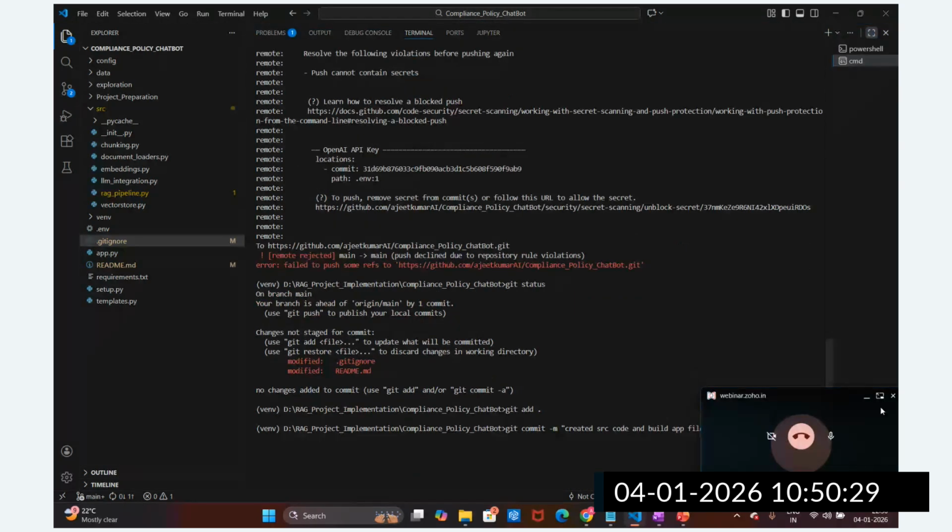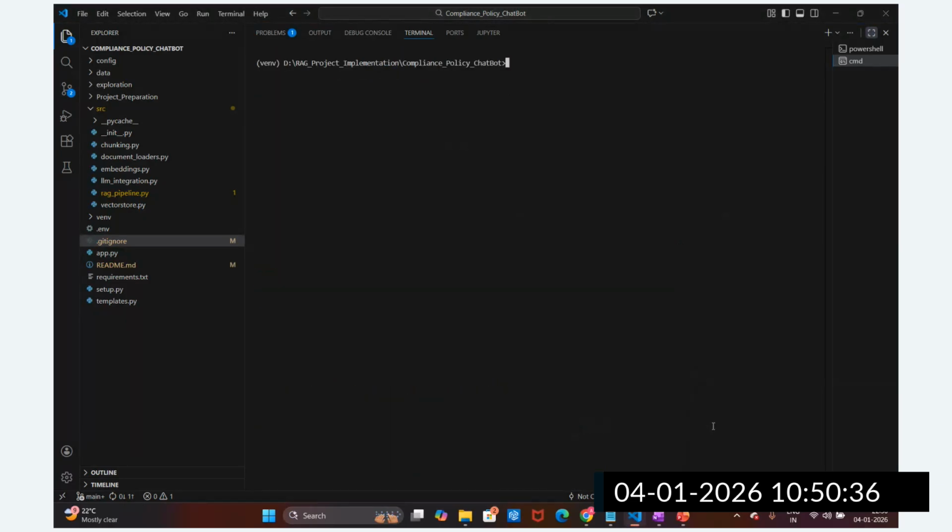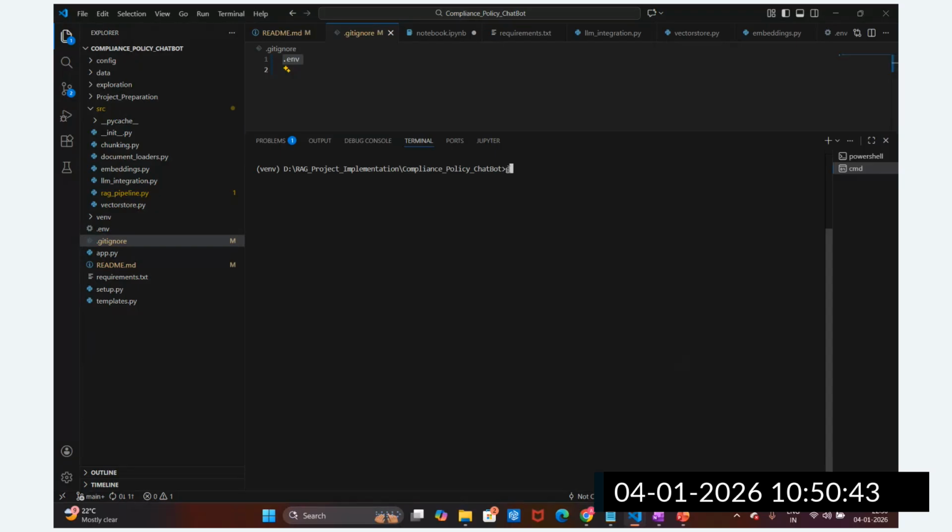Okay, just one second. I'm going to clear this out. So I'm going to git commit -m and then a meaningful message: updated git ignore file. Okay, so I'm going to commit this.